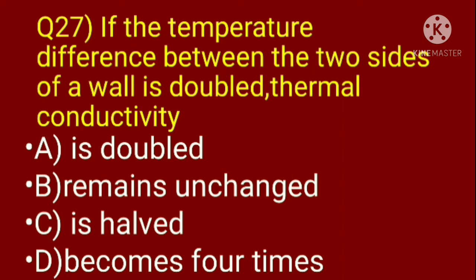Question 27. If the temperature difference between the two sides of a wall is doubled, then the thermal conductivity option A is doubled, option B remains unchanged, C is halved, D becomes 4 times. We know the formula for thermal conductivity K equal to Q by t into d divided by A into theta 2 minus theta 1. From the formula, the temperature difference of the two sides of the wall is doubled. The thermal conductivity K is halved. Hence, the correct option is C. Therefore, remaining options A, B and D are eliminated.